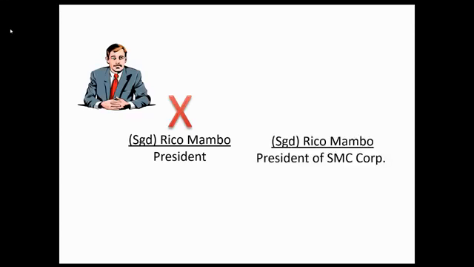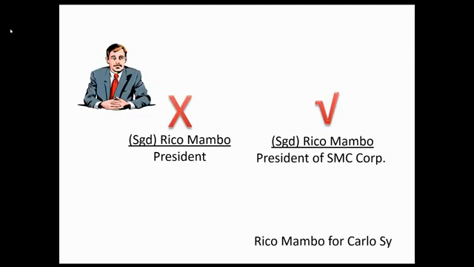Okay, another, nag-sign siya, "Rico Mambo, President of SMC Corporation." Okay, na-comply ba yung tatlong requirement? I-test ulit natin. Number 1, is Rico Mambo duly authorized? I-assume na lang natin yes. Second, did he indicate that he's signing in a representative capacity? Okay, yes, as president. Dinisclose ba niya yung principal? Yes, SMC Corporation. Kaya ang liable dito, si SMC Corporation, not Rico Mambo, kasi na-comply ng agent lahat ng requirement under Section 20.